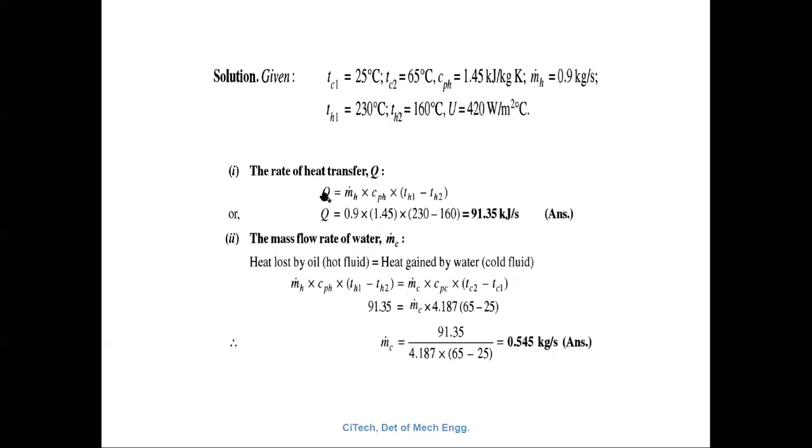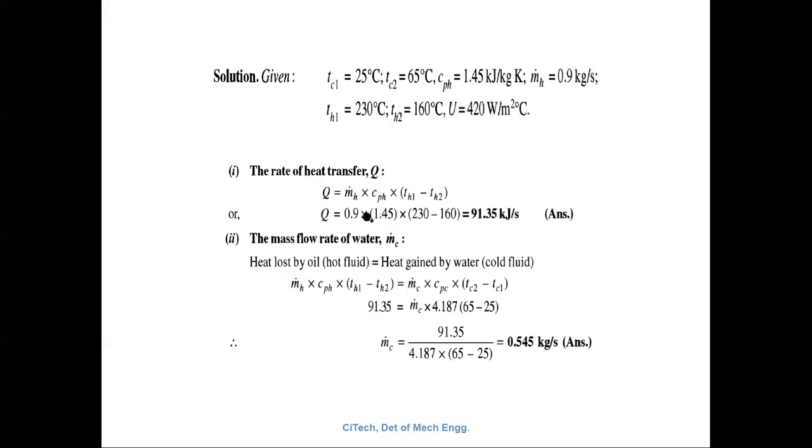That is equal to m dot H into CPH. What is the m dot H here? Mass flow rate of the hot fluid. CPH is the specific heat of the hot fluid. They gave 1.45 kilojoules per kg Kelvin into TH1 minus TH2 here. So Q is equal to the mass flow rate of the hot fluid, 0.9, is given, and 1.45. Okay, 1.45. So you can convert that into joules.